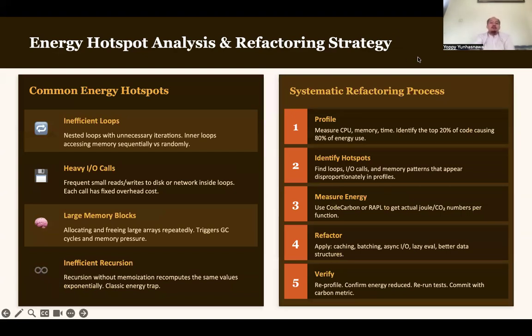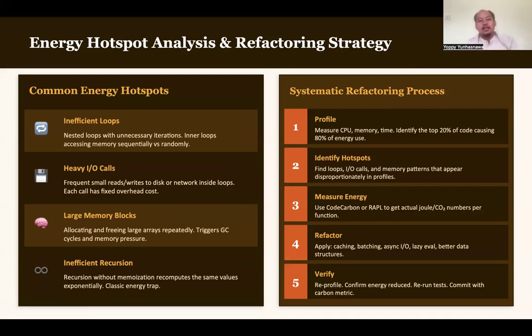Now, energy hotspots, analysis and refactoring strategy. We have common energy hotspots. Energy hotspots mean that there are certain places that need much more energy than others. So we have four common energy hotspots. First one is of course inefficient loops, where you do loops that are not needed.